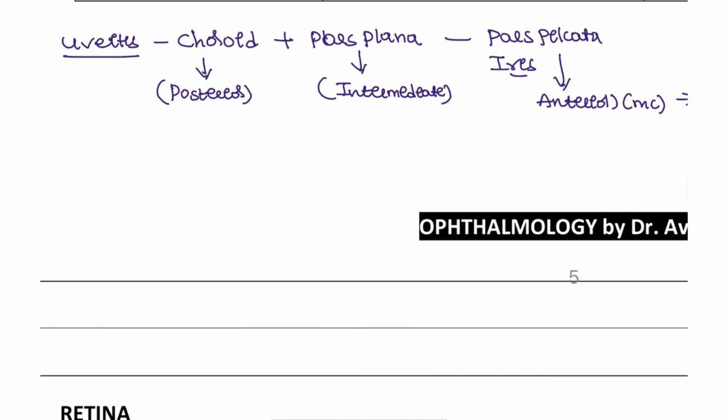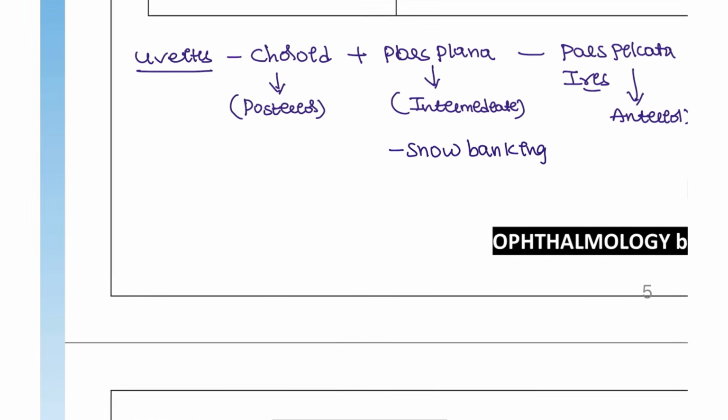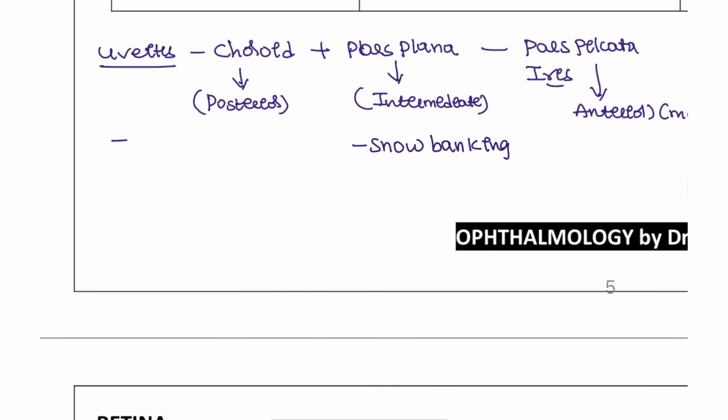Next, in the intermediate type, the sign that you are going to see is the snowbank sign. And the posterior type is due to CMV or toxoplasma. If you see a headlight in the fog appearance, that is toxoplasma, and the pizza pie appearance is the CMV condition.